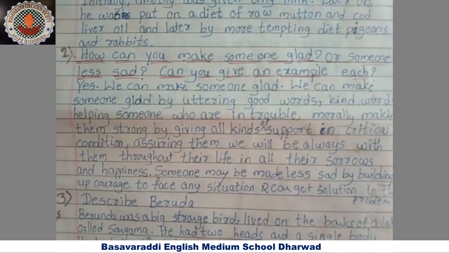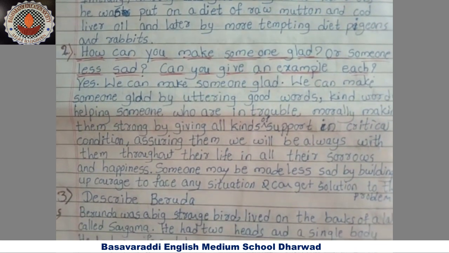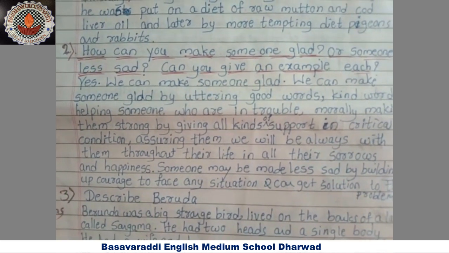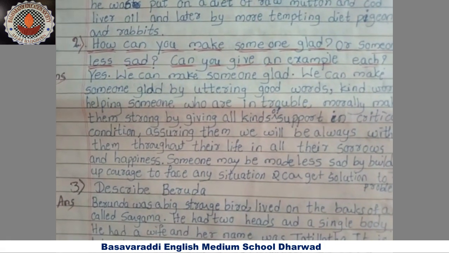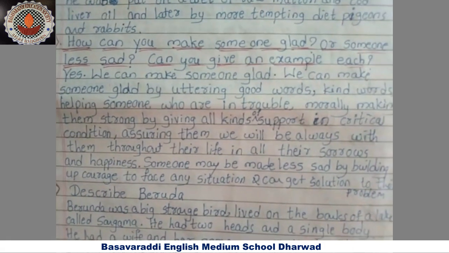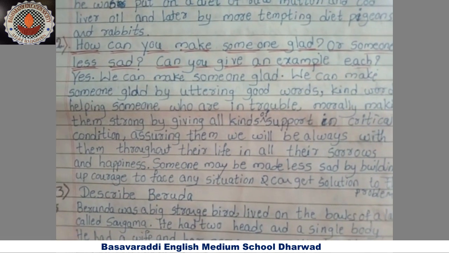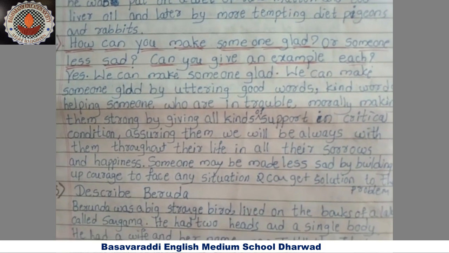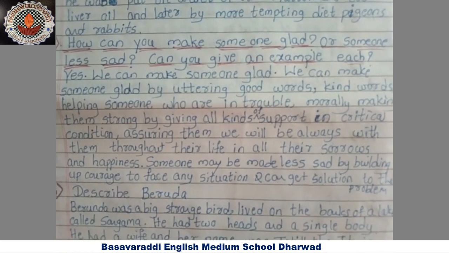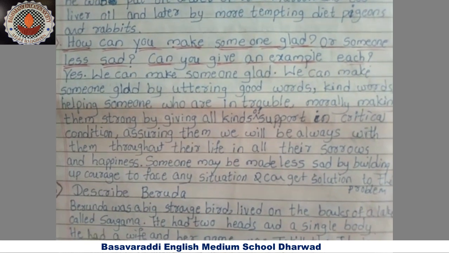Can you give an example each? This is from the poem If. Yes, we can make someone glad. We can make someone glad by uttering good words, kind words, helping someone who is in trouble morally, making them strong by giving all kinds of support in critical conditions.